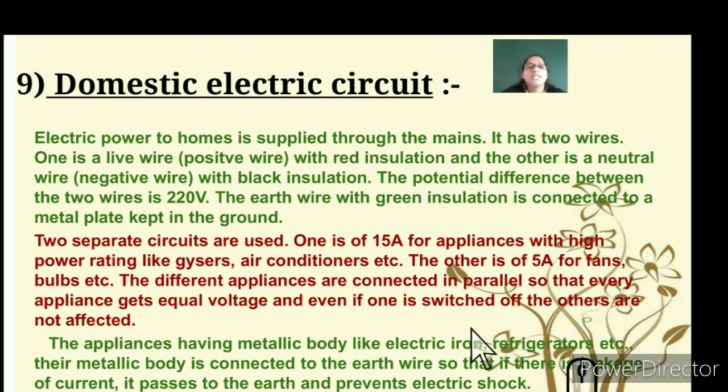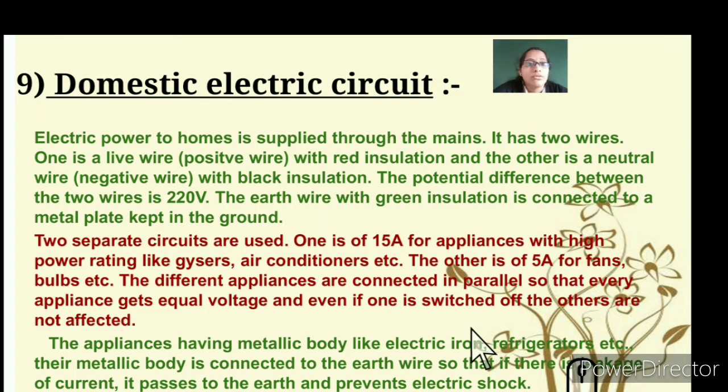So the next part we will see here is the domestic electric circuit. We use electric power in our homes supplied through the mains. The mains has two wires. So what are the two wires here? One is the live wire, that is the positive wire with red insulation, which is dangerous, and the other is the neutral wire, that is with black insulation.